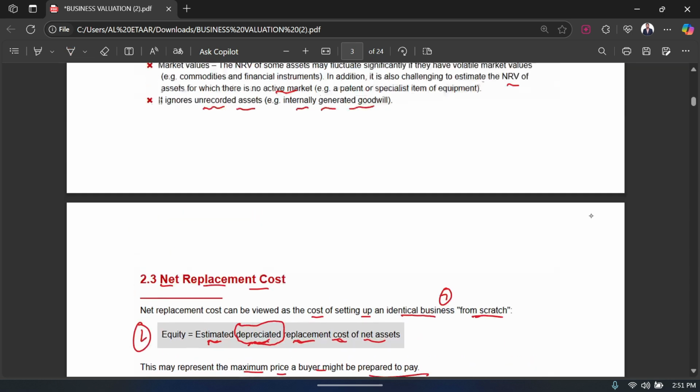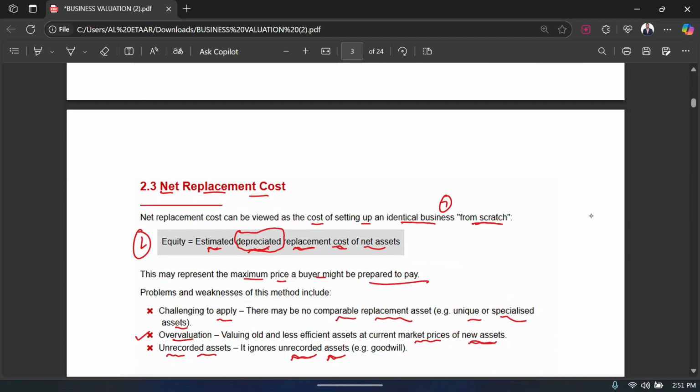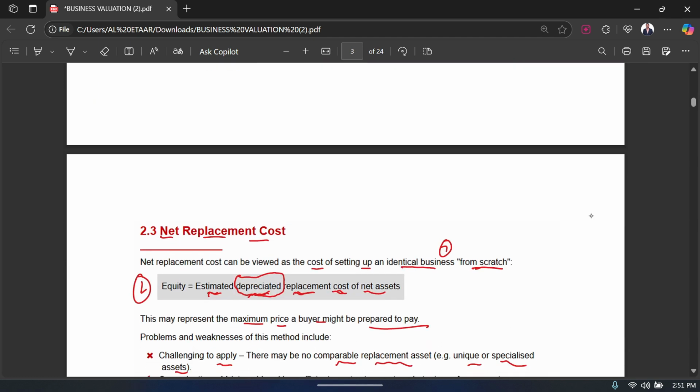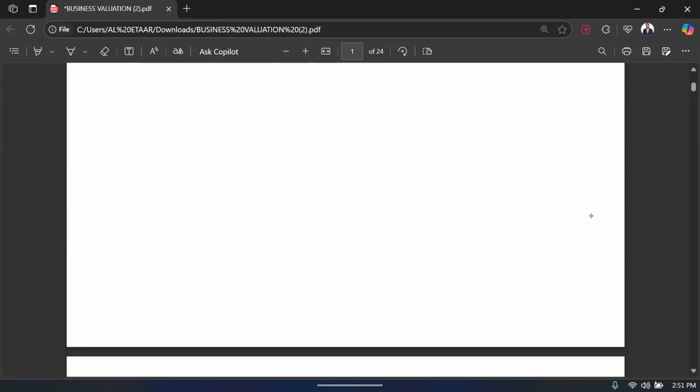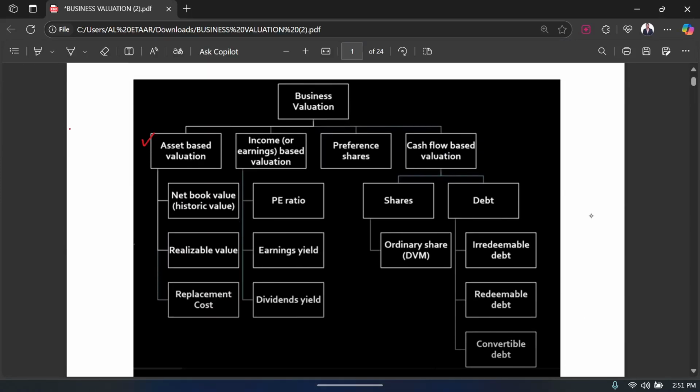So these three methods, we have discussed their problem. You guys can just give it a plain read, and that is enough. Okay, so net replacement cost, NRV, and net book value, these three methods, as you can see, are asset based valuation, where you are valuing a business based on its assets.